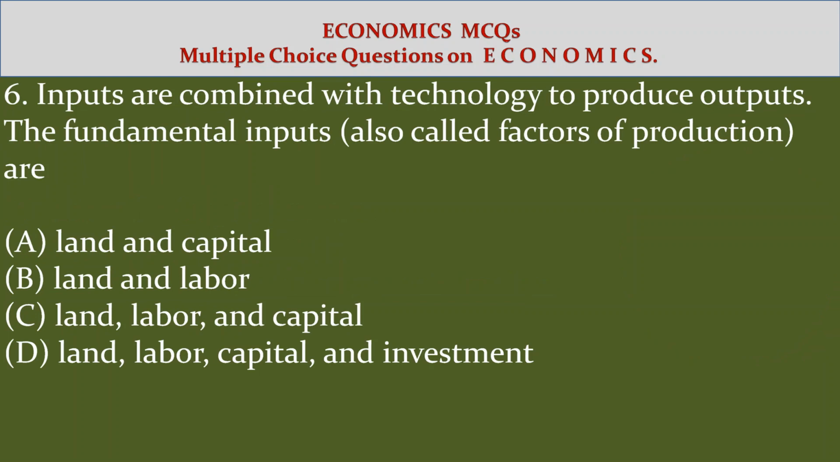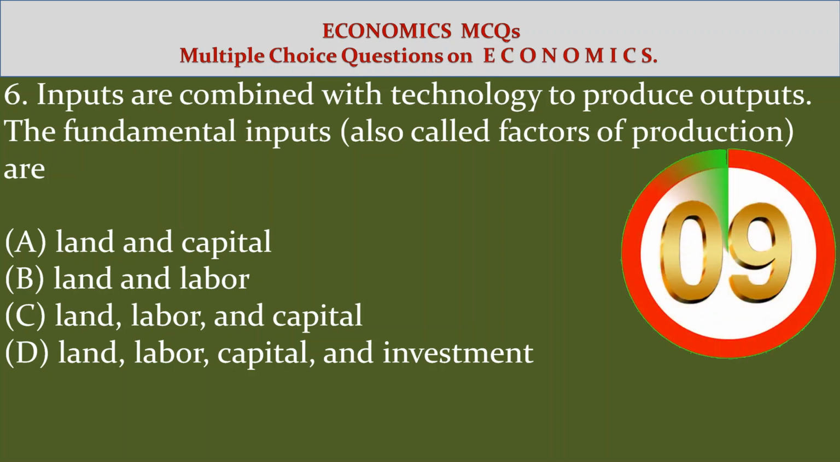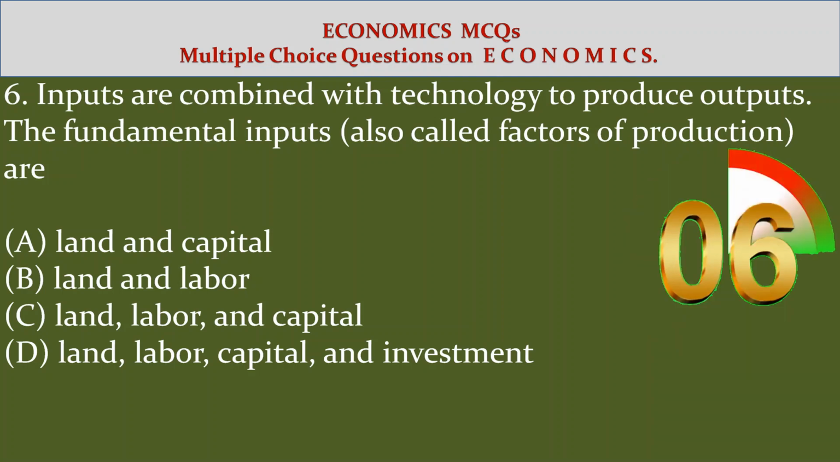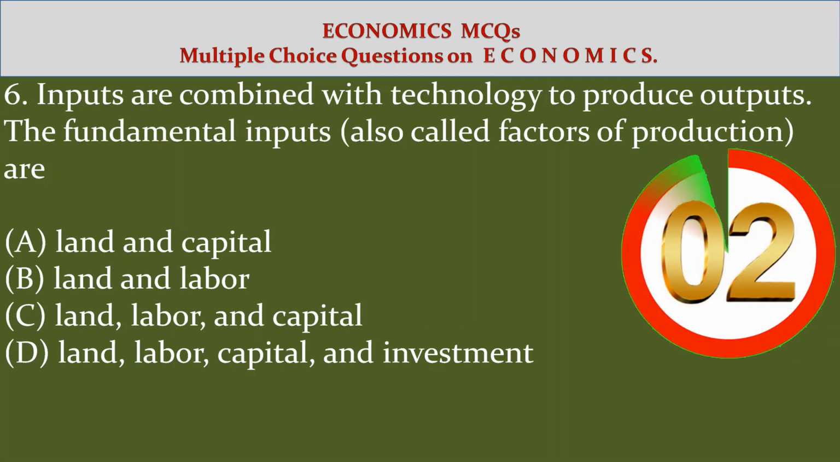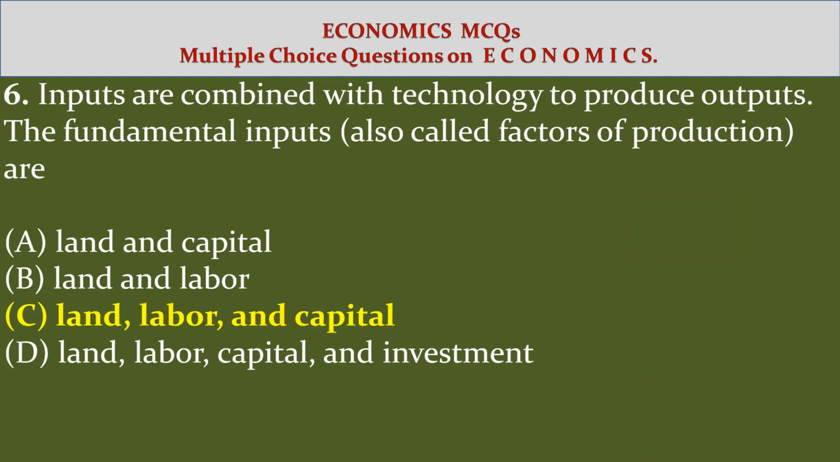6. Inputs are combined with technology to produce outputs. The fundamental inputs, also called factors of production, are: Option A, land and capital. Option B, land and labor. Option C, land, labor and capital. Option D, land, labor, capital and investment. Answer C, land, labor and capital.